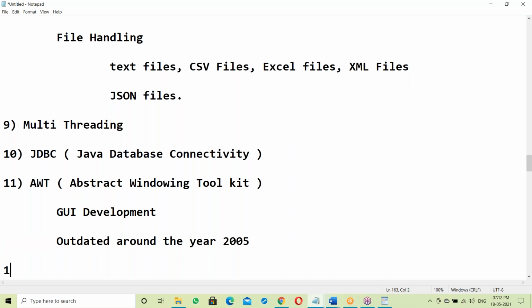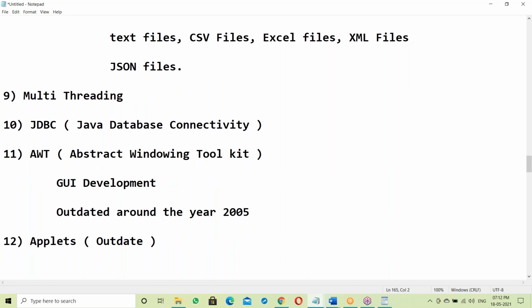Next one more is applets. This is also outdated. Even in the year 2000 it was outdated. In the year 2000, servlets.